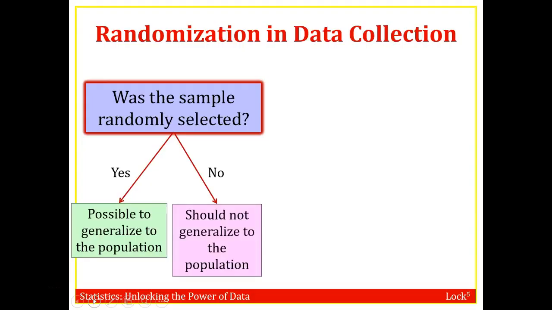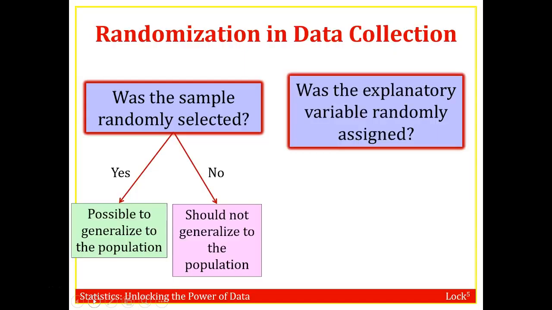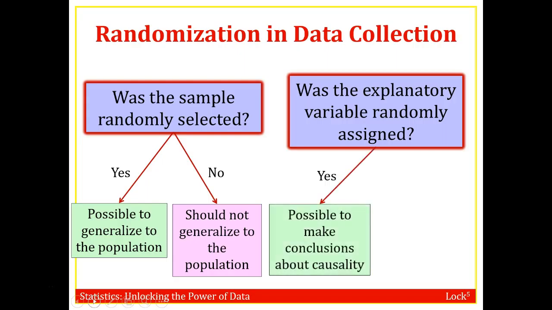If your sample's randomly selected, you can generalize to the population, if not only to your sample. In an experiment, most times people are not randomly selected to be in the experiment, they're volunteers. So a lot of times we can't generalize to everyone. But when the explanatory variable is randomly assigned, meaning the treatment, then we can make conclusions about causality.